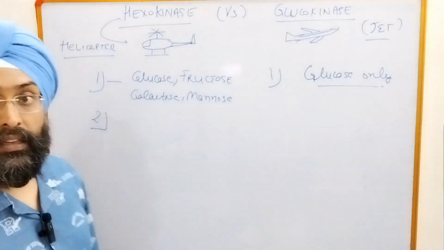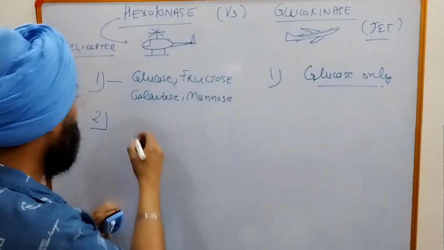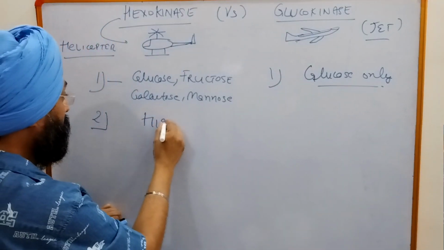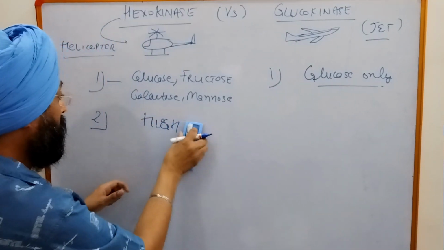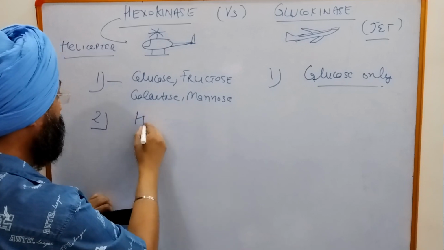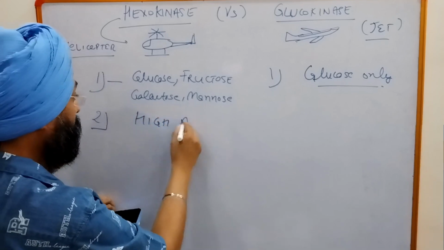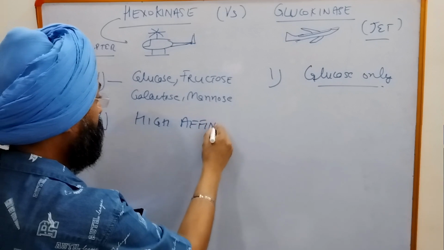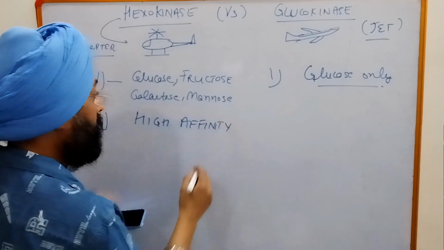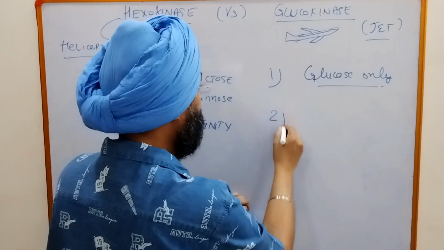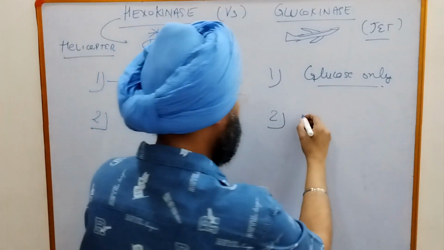hexokinase has high affinity for glucose, and glucokinase has low affinity.